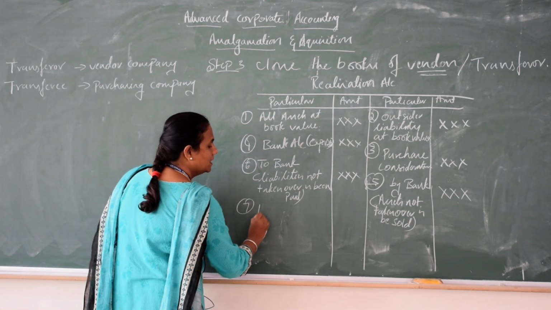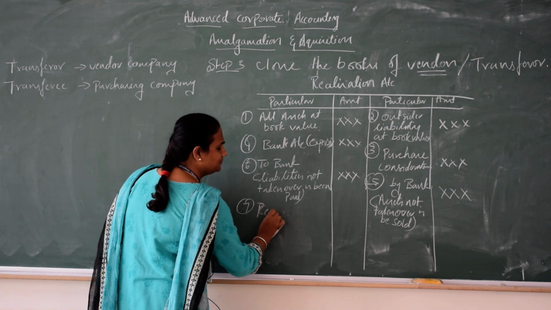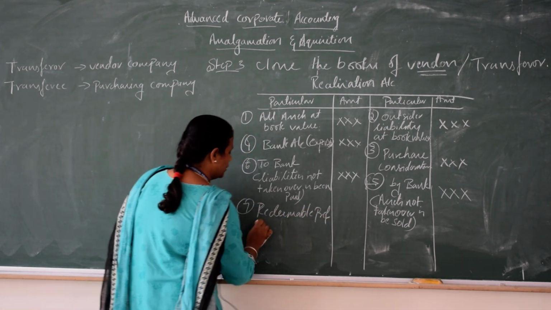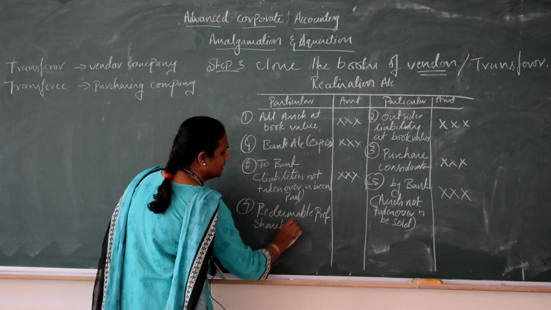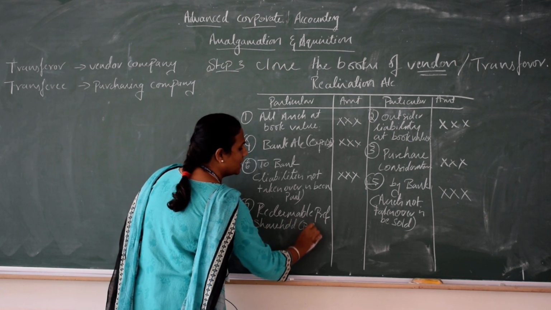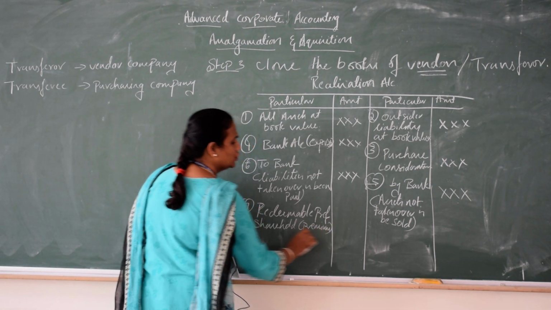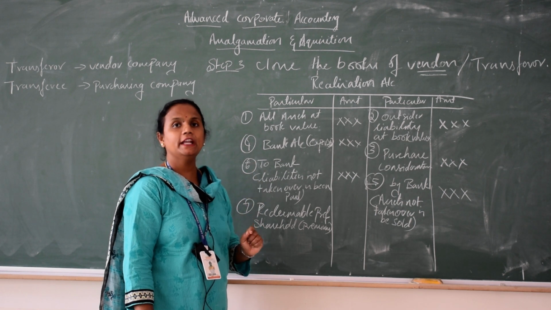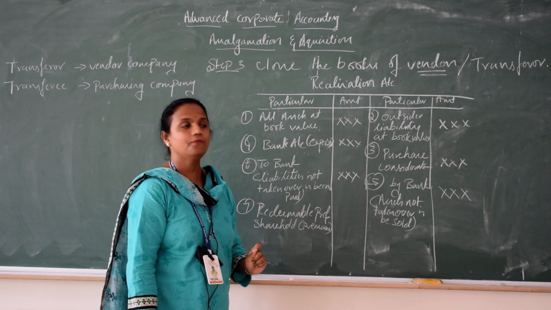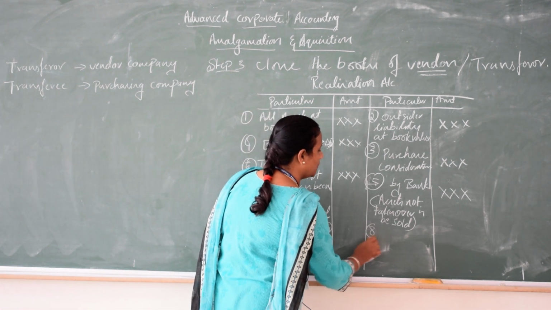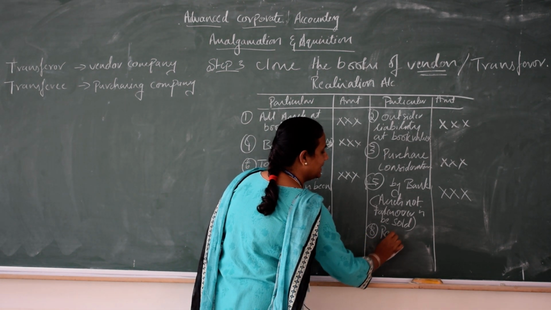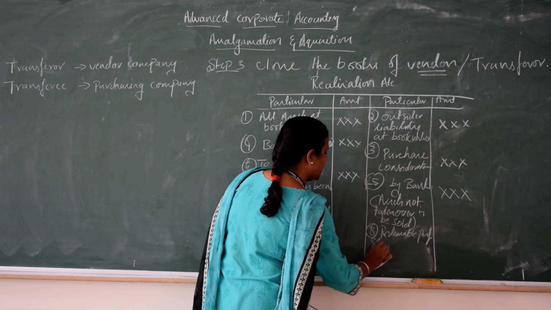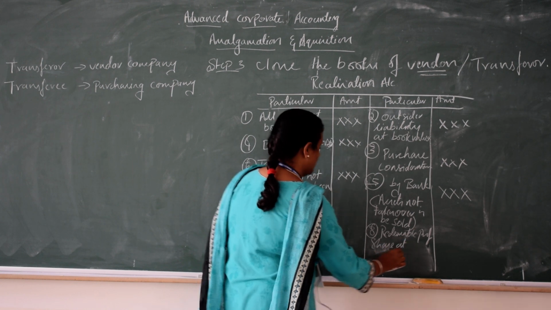The 7th one, redeemable preference shareholders, here I will write premium. Premium is a loss for us, so you will debit it. If you redeem at a discount, then it is an income for you. Here it will come, the 8th one. Same, you have to write redeemable preference share at discount.